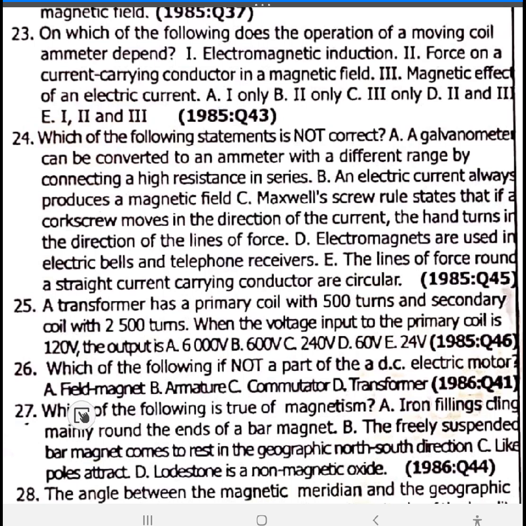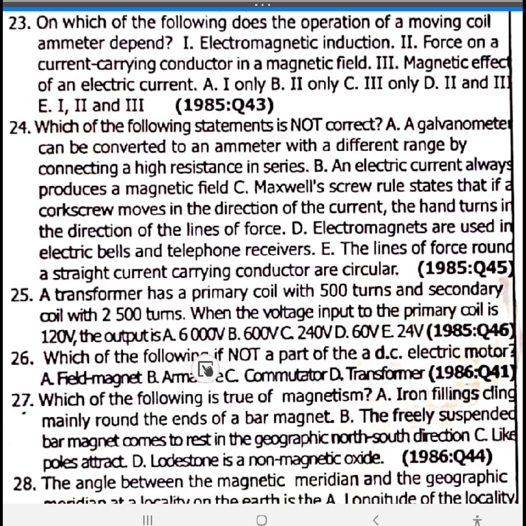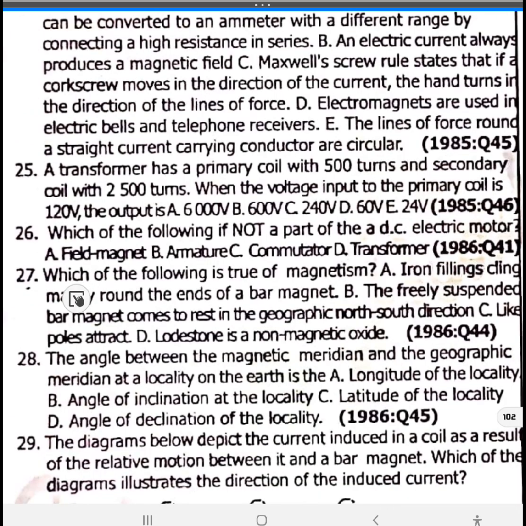A transformer, a little bit of calculation here. 26. Which of the following is not a part of a DC generator? Split ring, option D. This question has been repeated before.